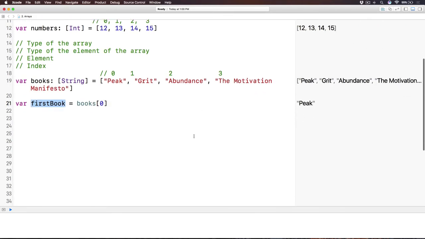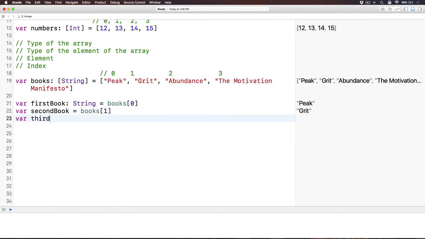Makes sense, right? Now you may ask, why don't you have the type of the variable here? Again, because we talk about Swift. Swift can infer the type of the variable. Here, books subscript 0 is going to be a string, so it knows that firstBook is a string. Or you can just declare it as a string like this. Alright, next, let's have the second book. So var secondBook. What is that? It is books subscript 1.